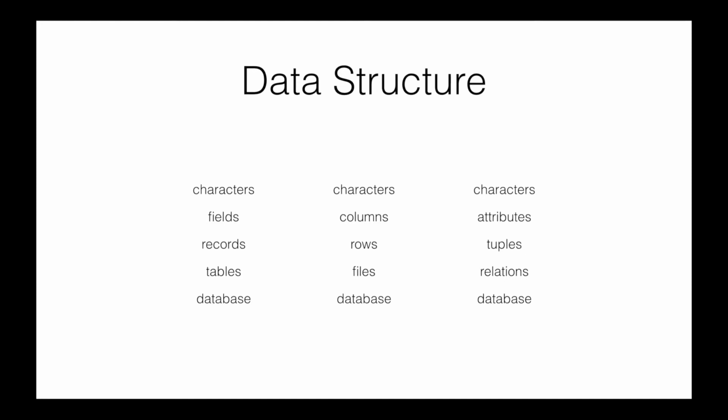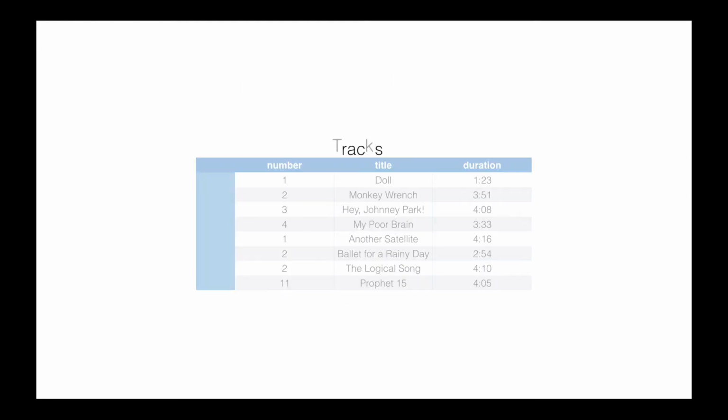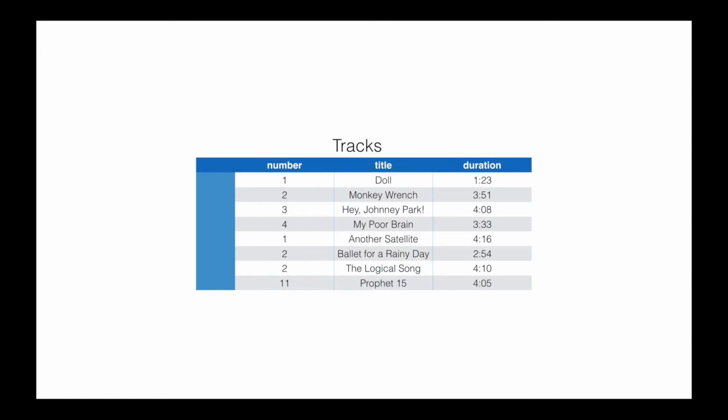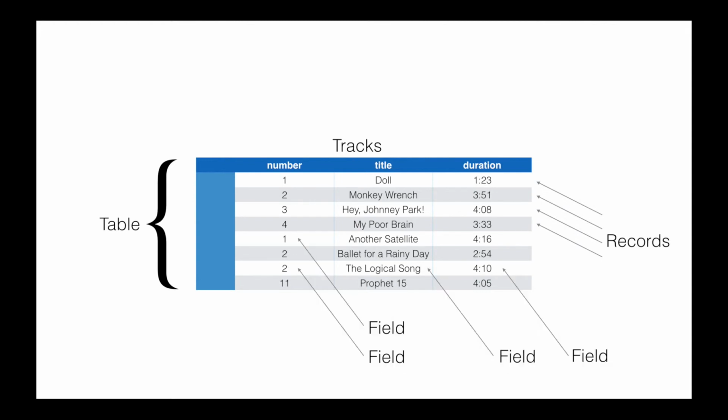Different products, different databases, different books, different people, just sometimes put different labels on exactly what it is that they're talking about. So as an example, let's say that I wanted to create a database where I was going to store some information about music. Maybe I decide one of the important aspects about music that I want to store are the tracks of music that I have available to me on my computer. I might create a tracks table. The entire thing here would be considered a table. In that table then, each individual row, each line going across, is considered to be a record. Each one of those records then is made up of different fields.